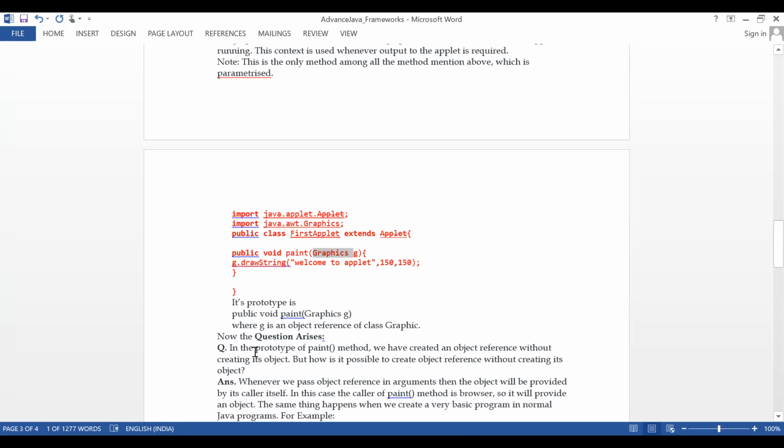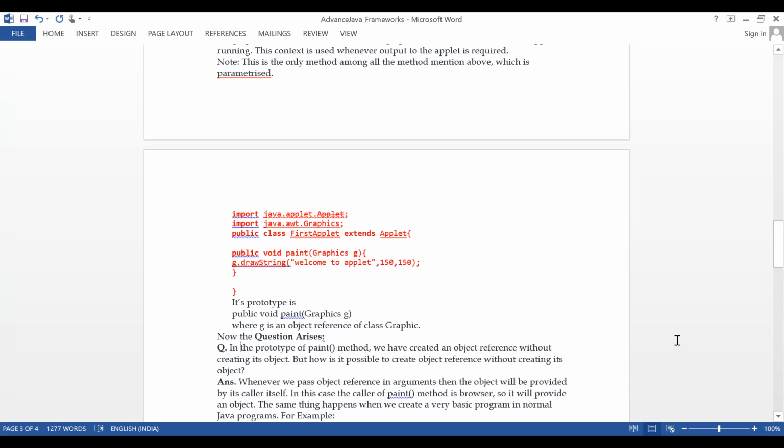Now the question arises, we have created an object reference without creating its object. If you see this, nobody created the Graphics object in this program, right? Earlier, if there is a method, there should be a main method. See, an explanation is also given here.